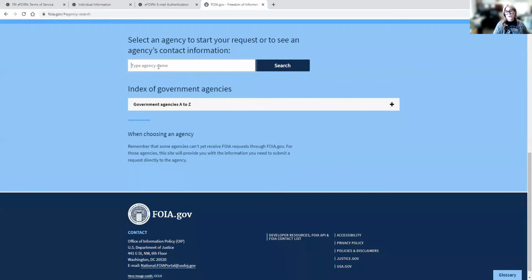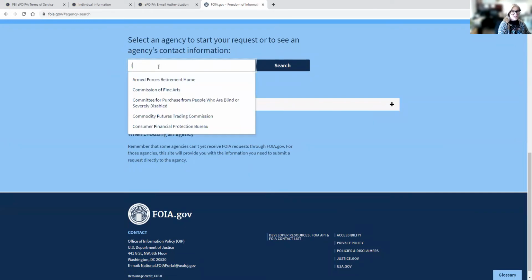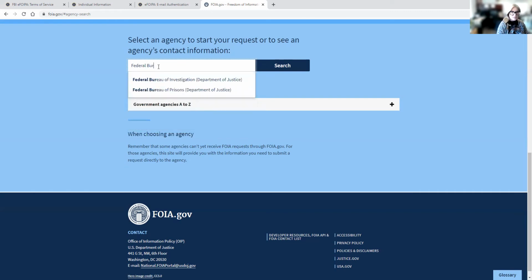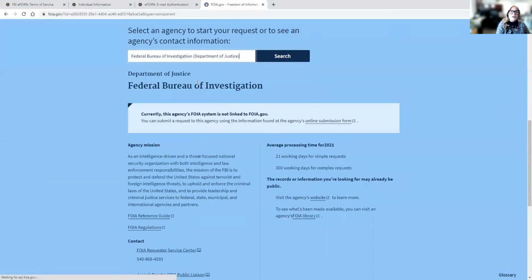Then you're going to start typing your agency in. I am actually looking to request information from the Federal Bureau of Investigation, better known as the FBI. I recently found out that you could request from the FBI to see if they have a file on you. It was a viral video on TikTok, and it was very interesting that this aligned with the timing of this course. So I'm going to go ahead and click on here.